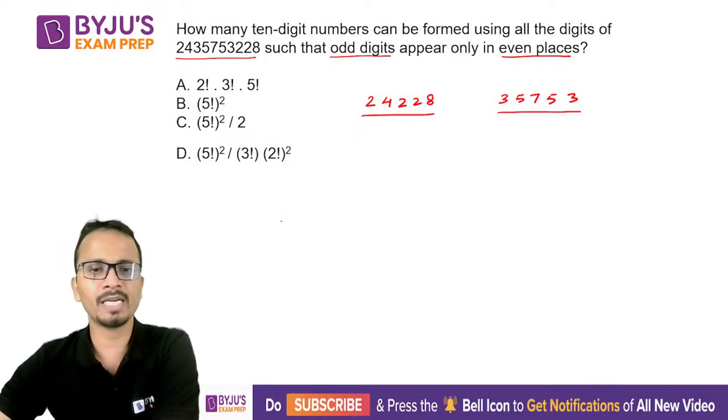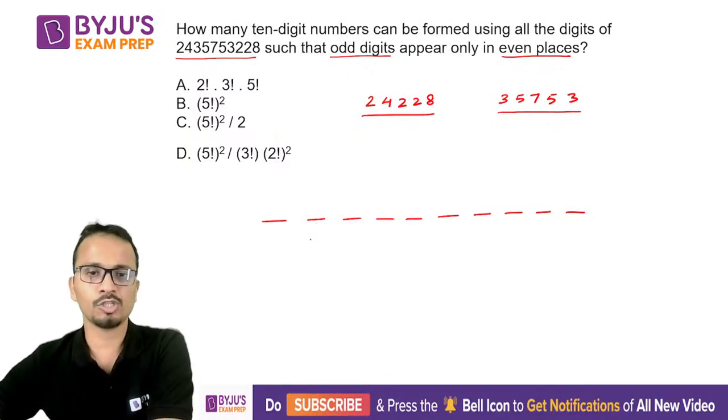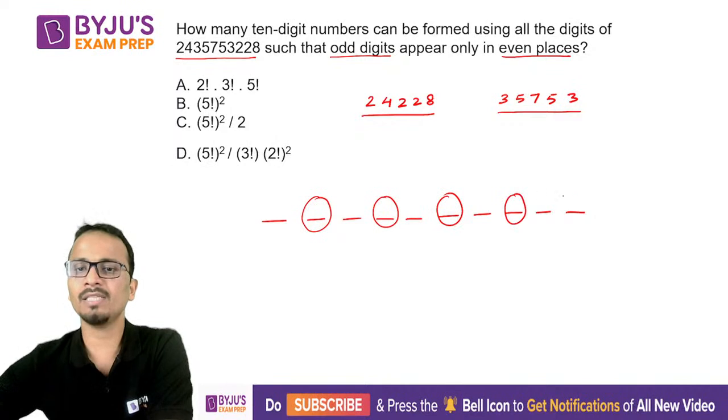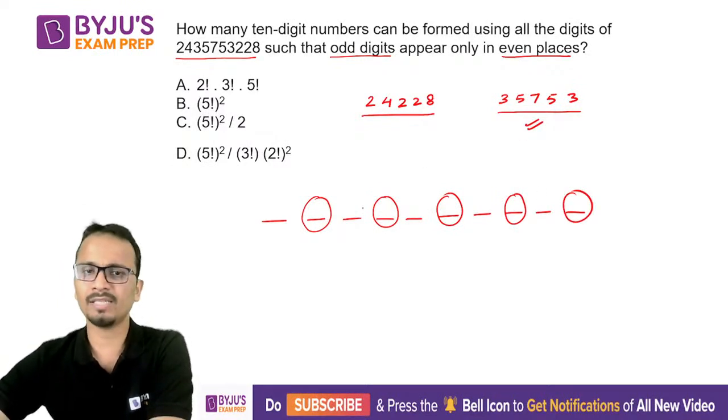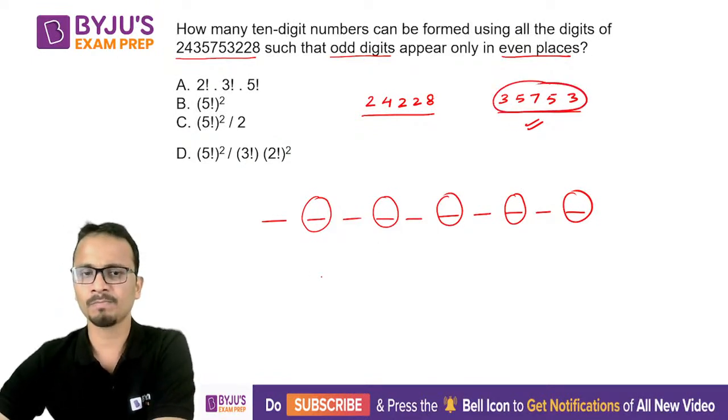Now we need to make a 10-digit number. So 1, 2, 3, 4, 5, 6, 7, 8, 9, 10. Such that odd digits appear only in even places. So let us first of all mark even places. So these are even places. So at these even places, only odd digits can come. So at these 5 places, if I'll place these 5 digits, so they can be placed in 5 factorial ways.